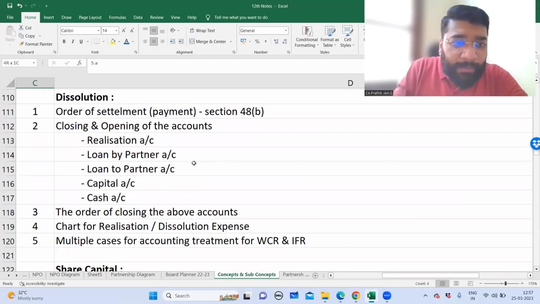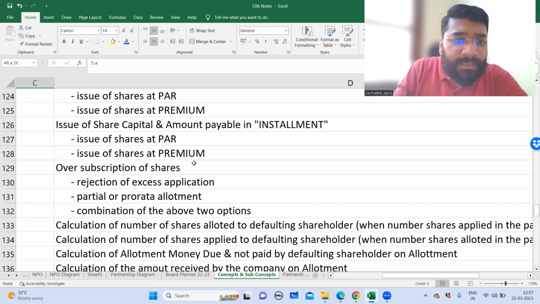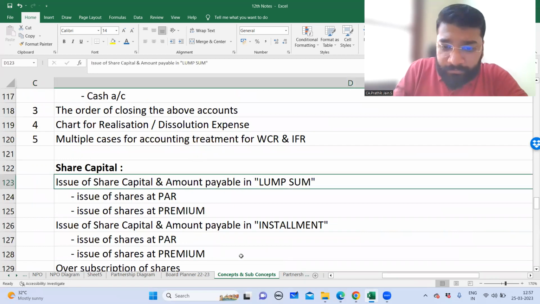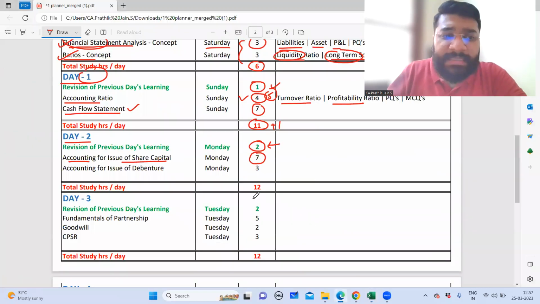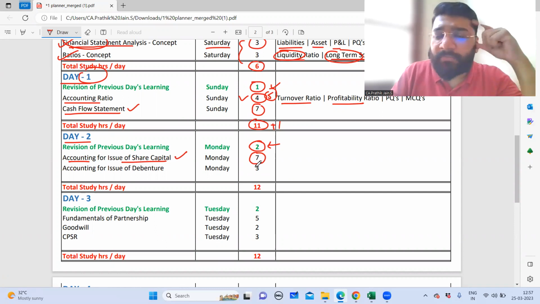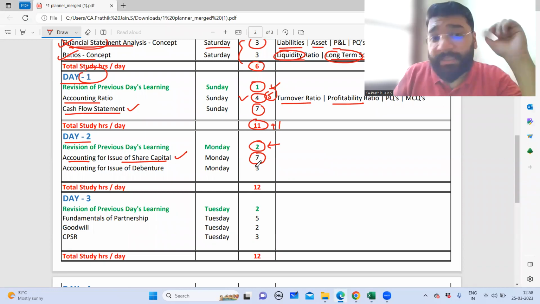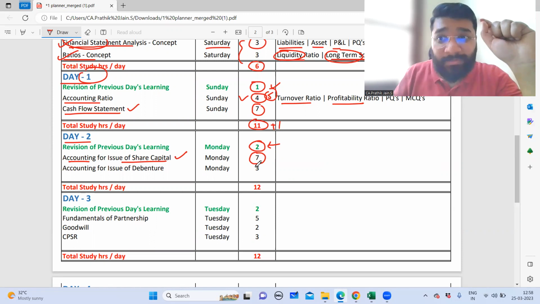Like that, for share capital also, I have given a complete list of concepts and sub-concepts that you have to go through. So 7 hours is decent enough for you to complete the revision. Recollect all the concepts. And for each concept and sub-concept, you have to go through a couple of practical questions. And without forgetting, please read and go through all the MCQ questions, case-based questions, and assertion-based questions, because these are the challenging points where you can lose your marks.